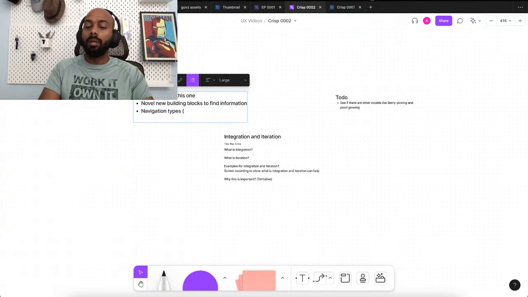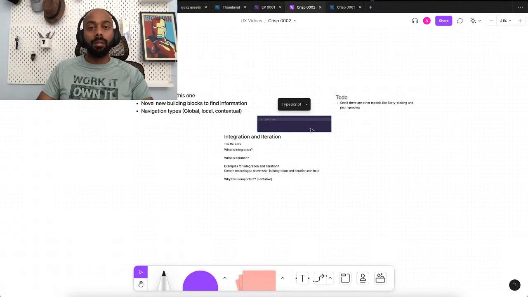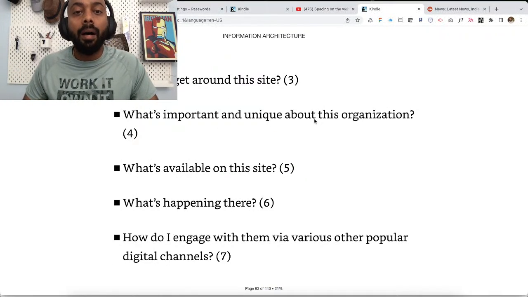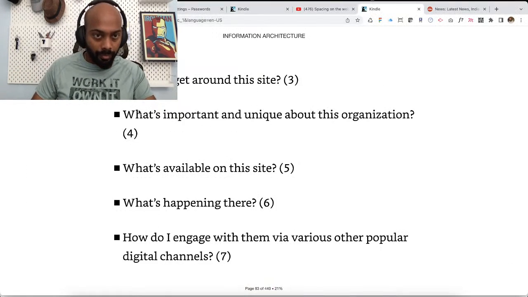I'll just put primary, I think it's called global, local, and contextual. I may be wrong here. I'll redefine it later on. Okay, I don't know how this happened, but anyway, cool.